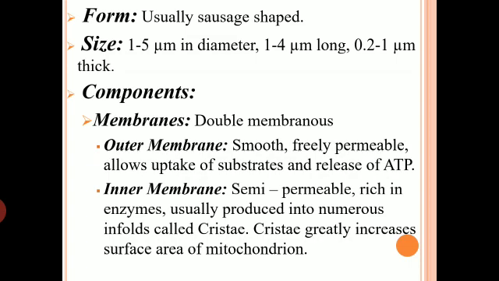And a very important thing is its components. Just now we have seen them in the diagram. All those things are the components of mitochondria. The very first thing is its membranes. Membranes here means its boundary. The membranes form a boundary of the mitochondria and keep it separate from the cytoplasm as well as from the other organelles. And the membranes are double.